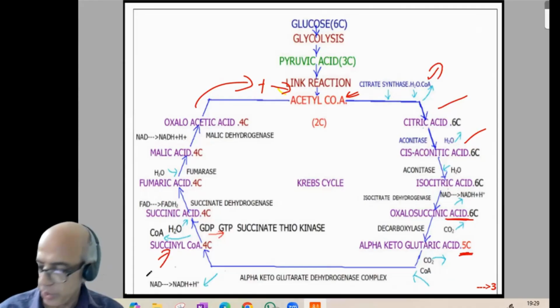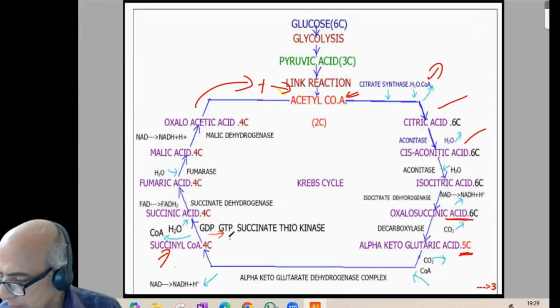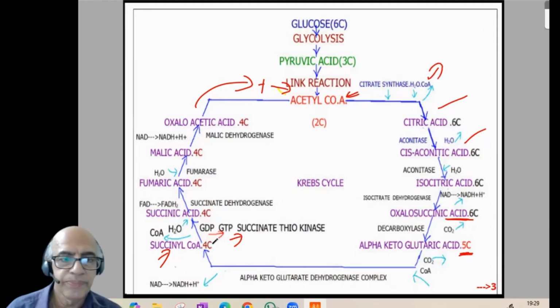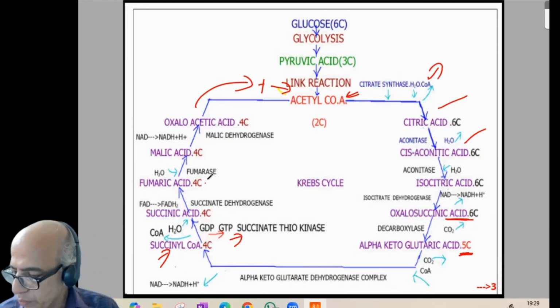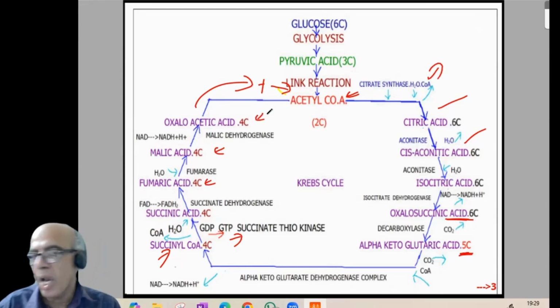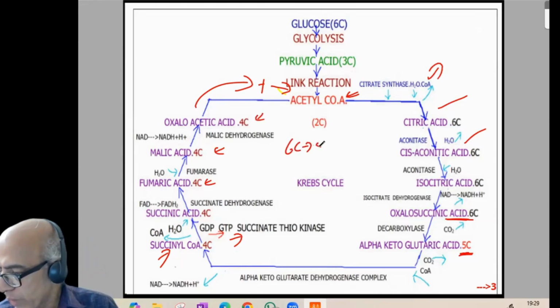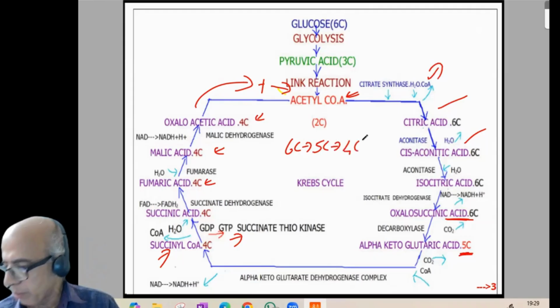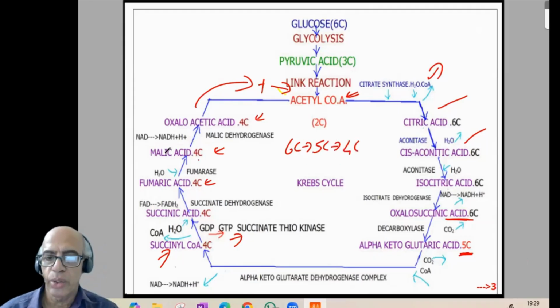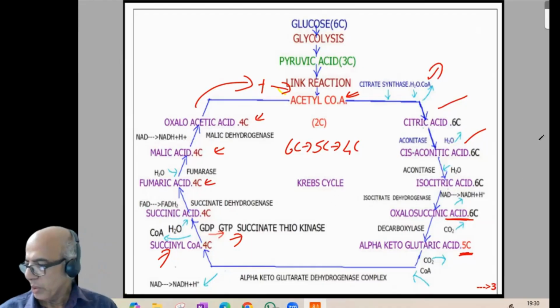Now, succinyl coenzyme A to succinate or succinic acid, where GTP will be released, substrate level phosphorylation. Succinic acid will be converted into fumaric acid. Fumaric acid will be converted into malic acid. Malic acid will be converted into oxaloacetic acid. Again it becomes 4 carbon. So the carbon range will be 6 carbon to 5 carbon, 5 carbon to 4 carbon. So 2 decarboxylations in a single turn of the Krebs cycle. I think the idea is clear. Now we can proceed to the next page.